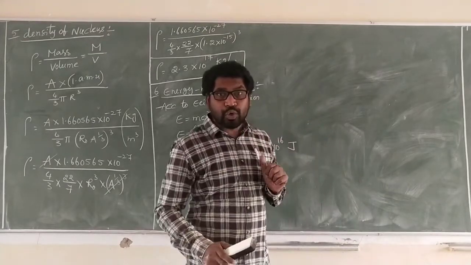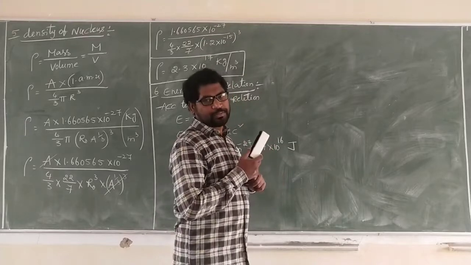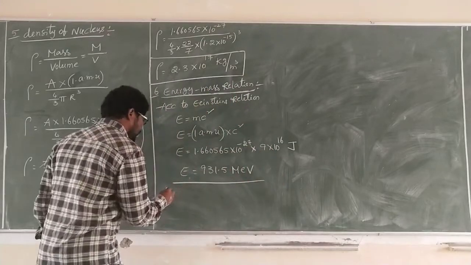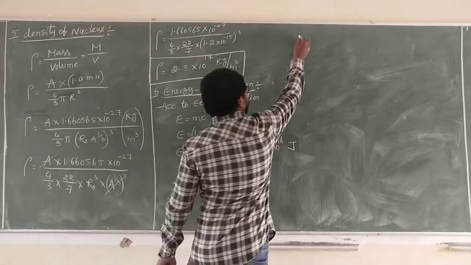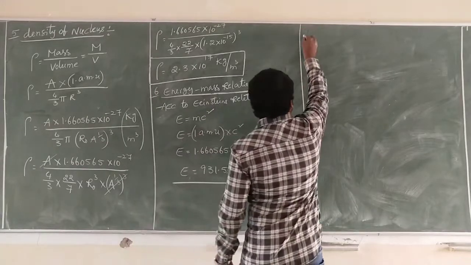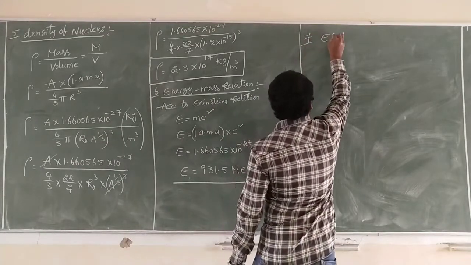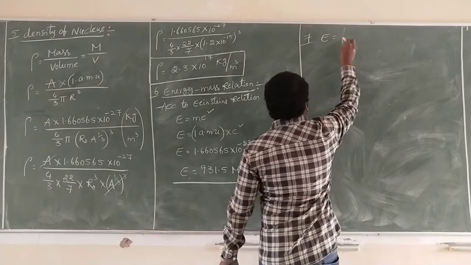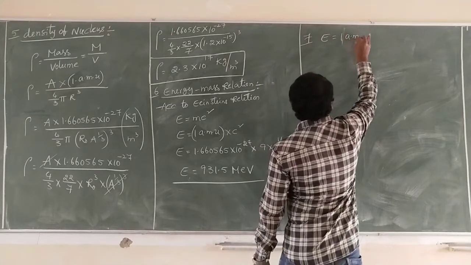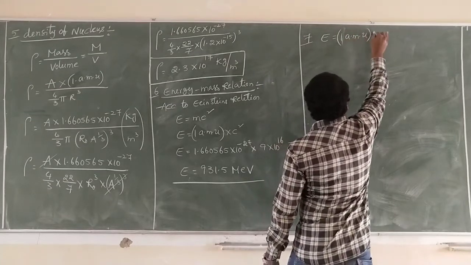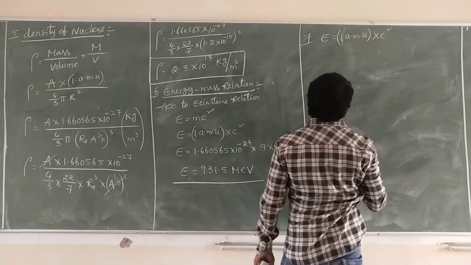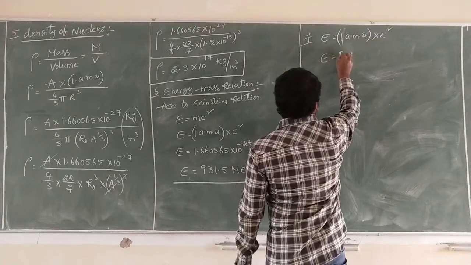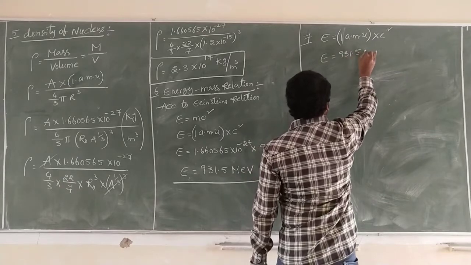Now, how do we calculate the AMU value? E is equal to mc square, that is 1 AMU into c square, and E is equal to 931.5 MeV also.